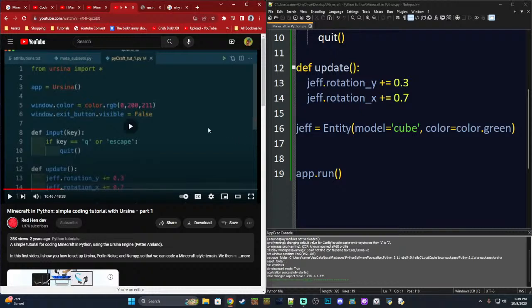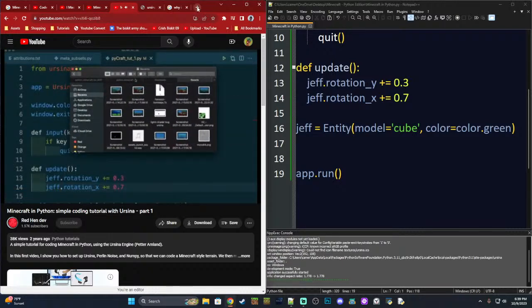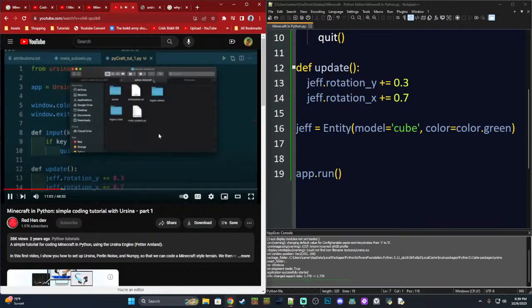This is going to be the cool part. Put it in the same folder as where you saved your Python code. So this is my folder. I've just got my Python code in there. I've got some assets prepared.